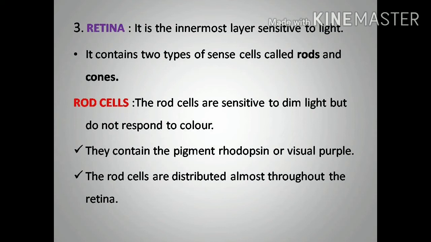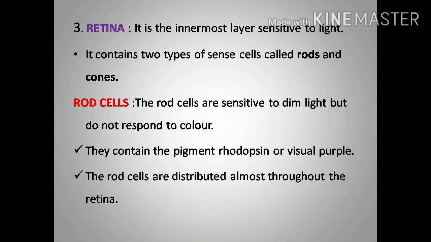First, we will study the rod cells. The rod cells are sensitive to dim light but do not respond to color. The rod cell is a rod-like structure, so it is called a rod cell. These rod cells are sensitive only to dim light. They do not respond to color vision. They contain the pigment rhodopsin, also called visual purple.